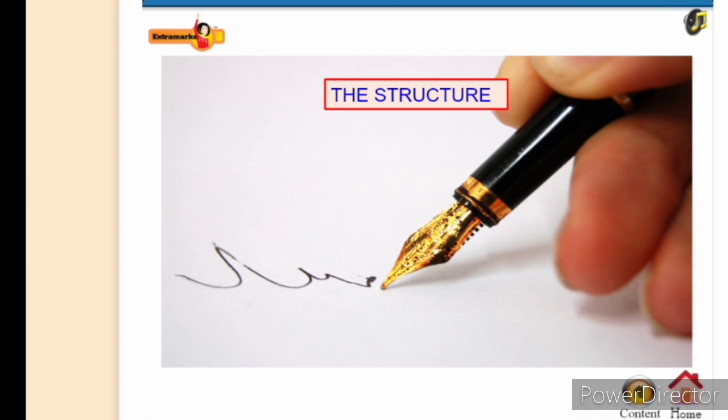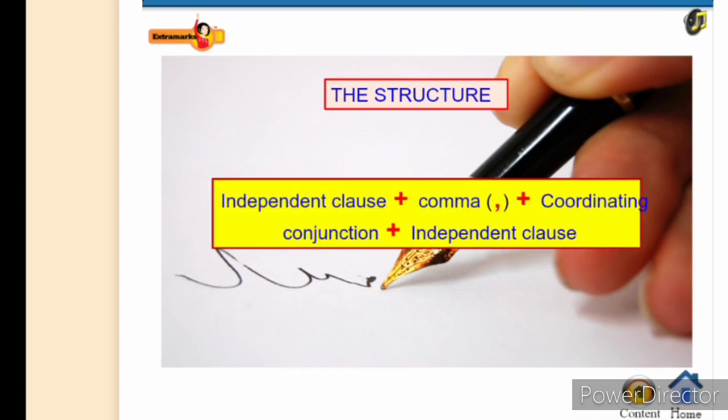Here is the structure of a compound sentence using coordinating conjunctions: independent clause plus comma plus coordinating conjunction plus independent clause.